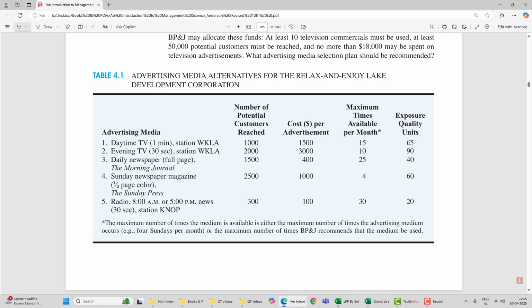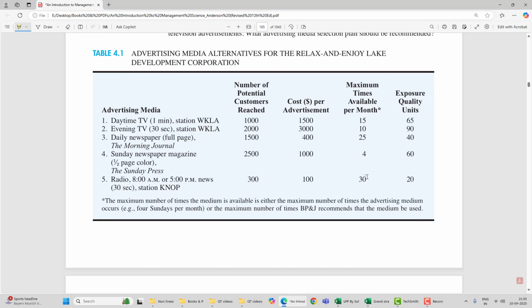The exposure quality unit is a measure of the quality of reach. We have 65, 90, 40, 60 and 20, and they want to maximize the exposure quality units achieved through the campaign.